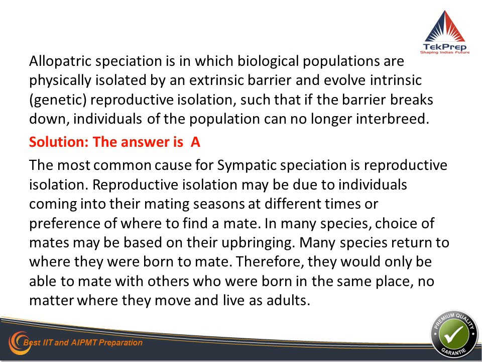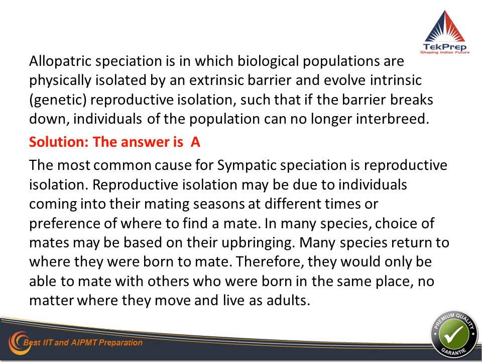Because of that barrier, the individuals do not mate with the other populations across the barrier, and they evolve intrinsically. So wherever there is a population which is divided because of a geographical barrier, the speciation formed because of that is called allopatric speciation.